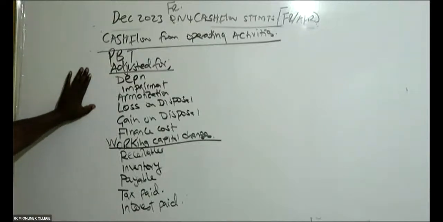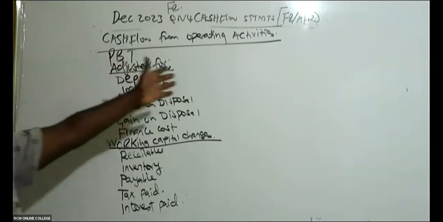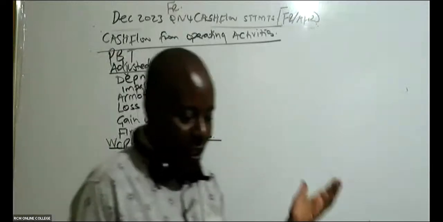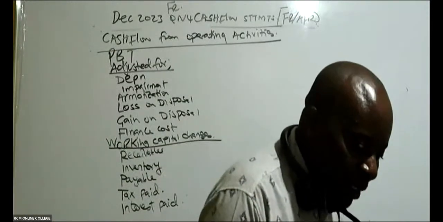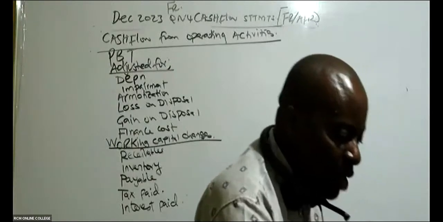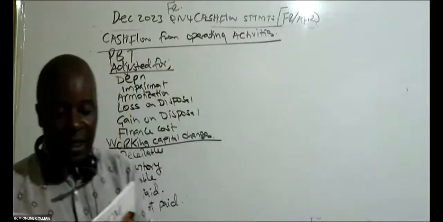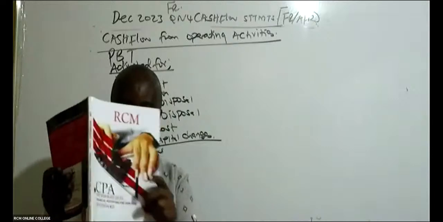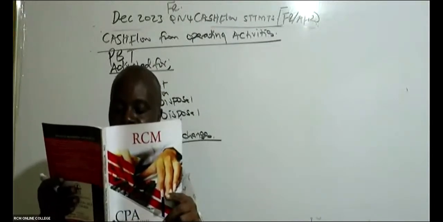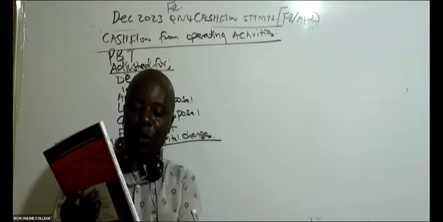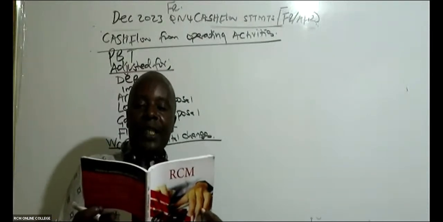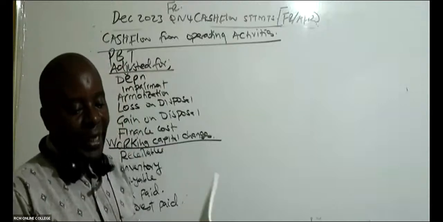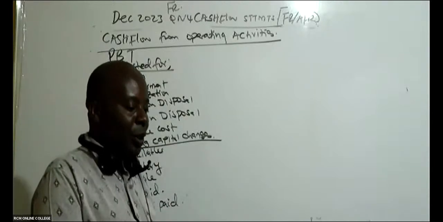Done. Thank you very much. And then now you slot in the things here. Look at the income statement given in this December. For those of you who have got these revision kits, RCM's revision kits, you go to page number 75, financial reporting. So we are given here a statement of comprehensive income for the year ended 31st October 2023.